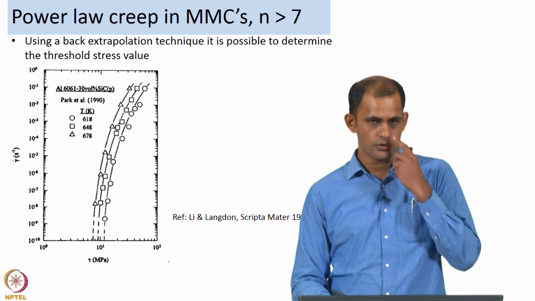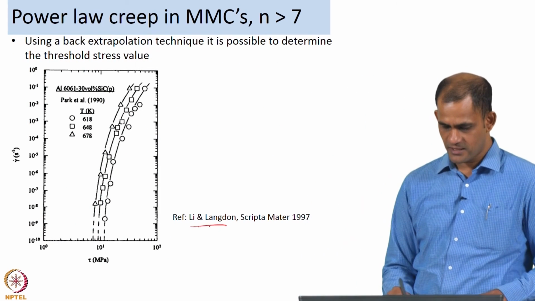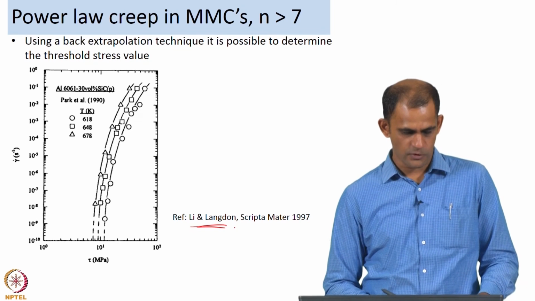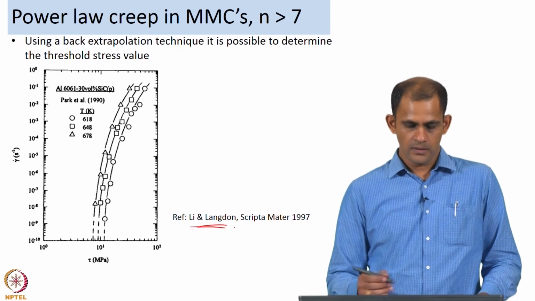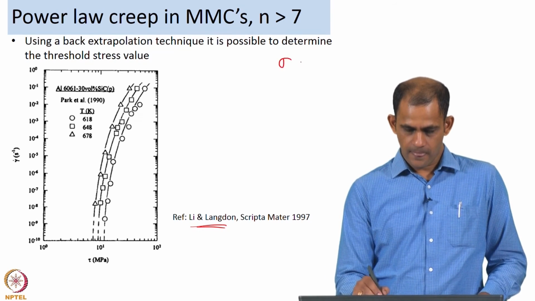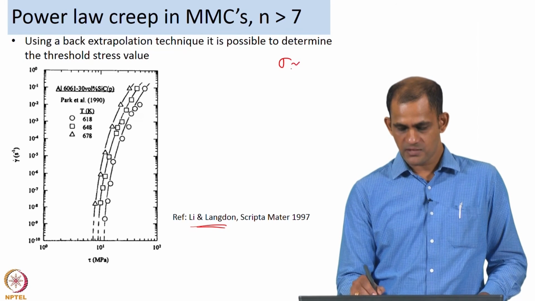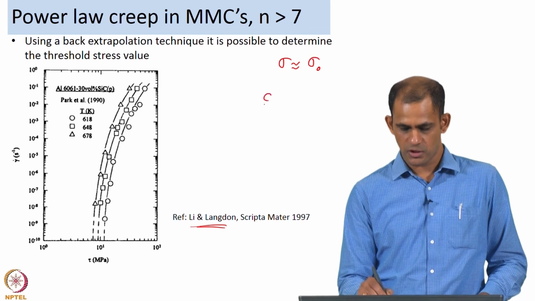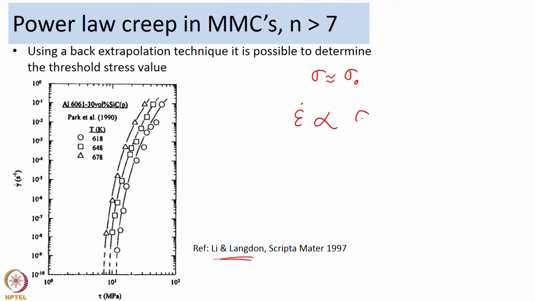So one simple approach that has been proposed by Lee and Langdon is a back extrapolation technique. We saw that epsilon dot is proportional to sigma minus sigma naught to the power n. So if your applied stress is closer to sigma naught, then your strain rate of deformation will tend towards 0.